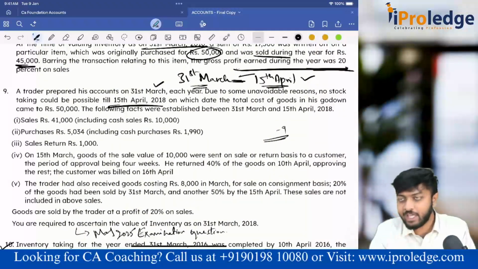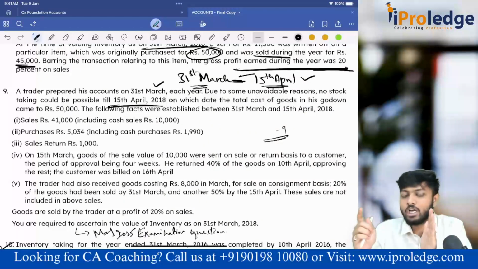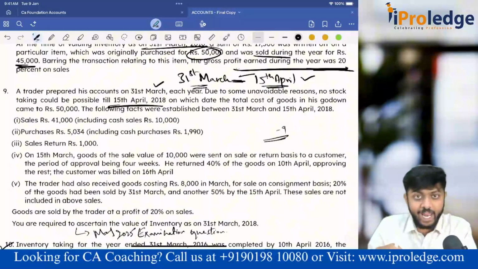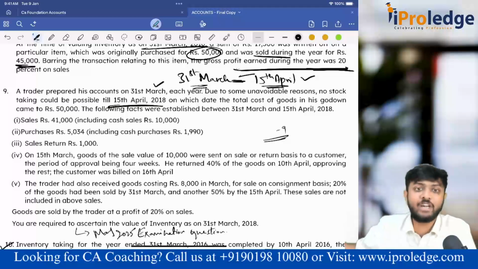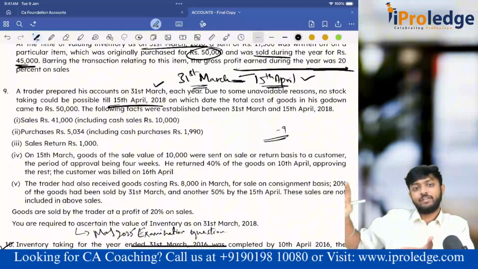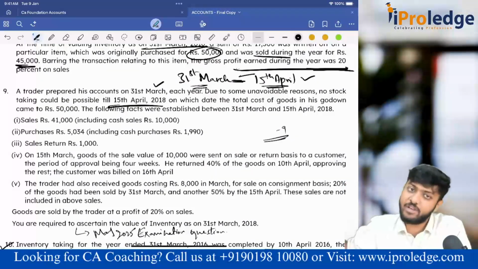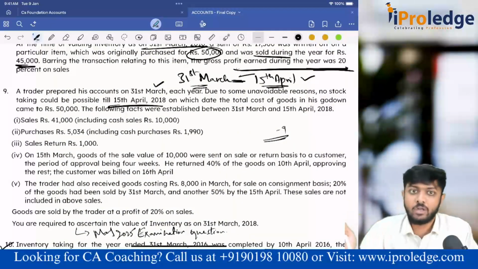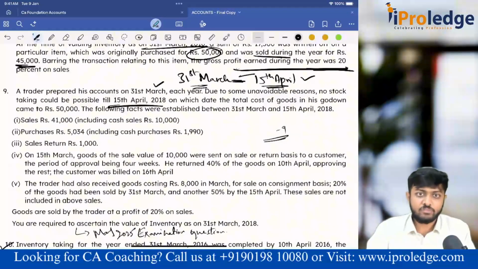No, tell me, if there are some sales that happened from 31st March to 15th April, do you think I should not consider it in 31st March stock? No, as on 31st March you have to consider it, because it was there as on 31st March. It left after 31st March. Whether it left after 31st March is different. As on 31st March these goods were there; yes, they were sold later.